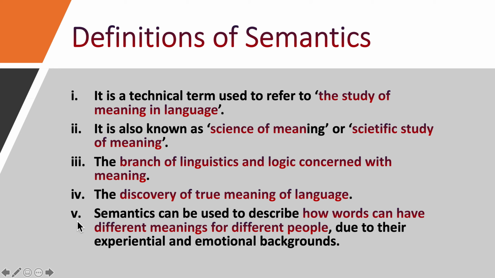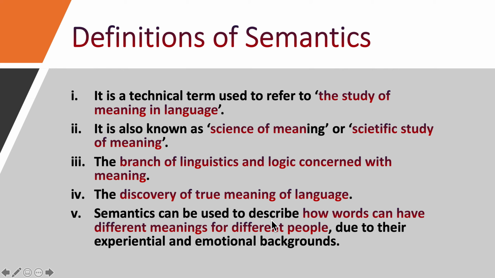We move on to the next. Point number five, semantics can be used to describe how words can have different meanings for different people due to their experiential and emotional backgrounds. Look here, semantics is a very wider discipline, subject matter now in modern time.